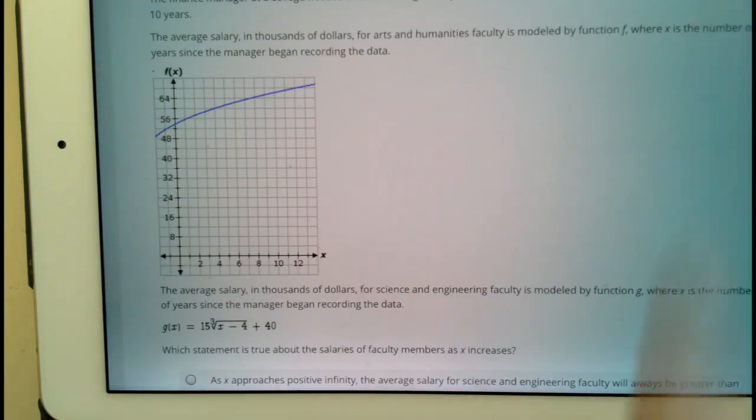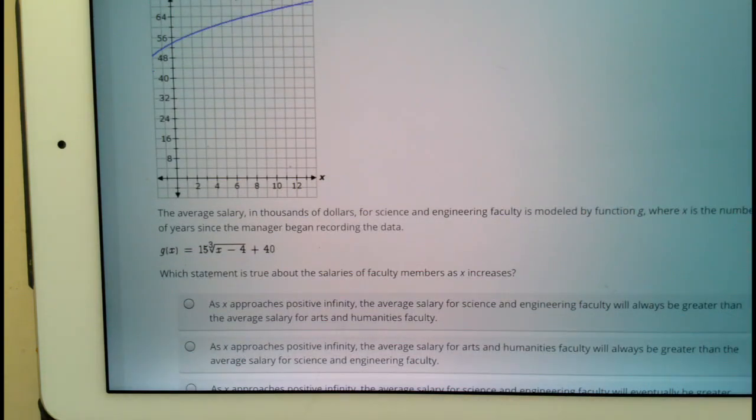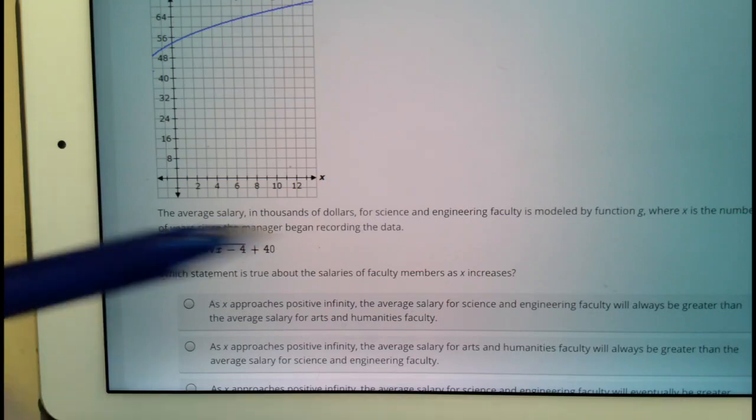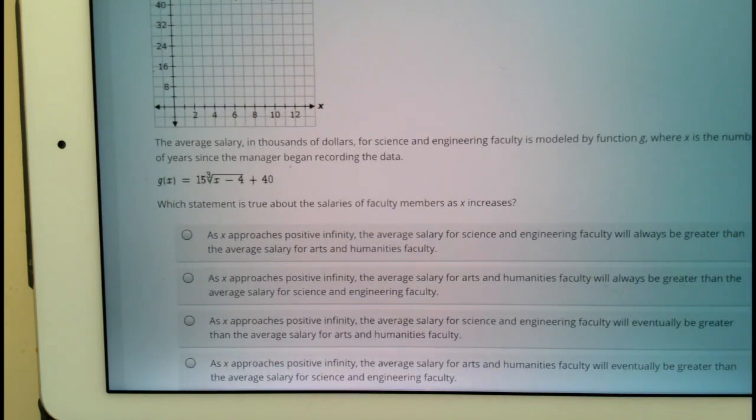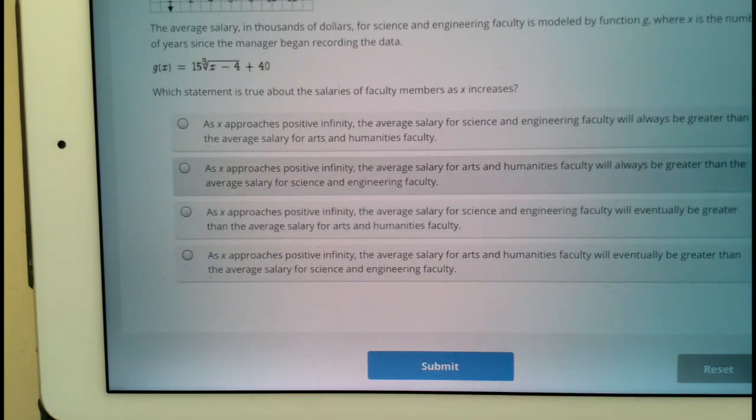So when we go back to Edmentum, it says as x approaches positive infinity. So we are going right on the graph. The average salary for science and engineering faculty will always be greater than the average salary for the arts and humanities, which isn't necessarily true. As x approaches positive infinity, the average salary for arts and humanities faculty will always be greater. Definitely not true. As x approaches positive infinity, the average salary for science and engineering faculty will eventually be greater than the average salary for arts and humanities.